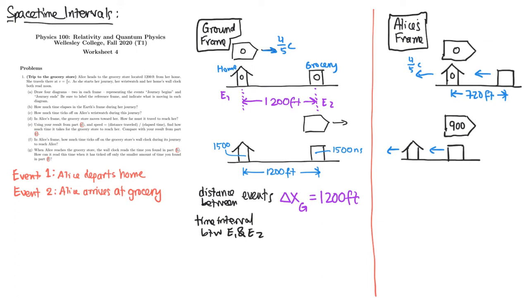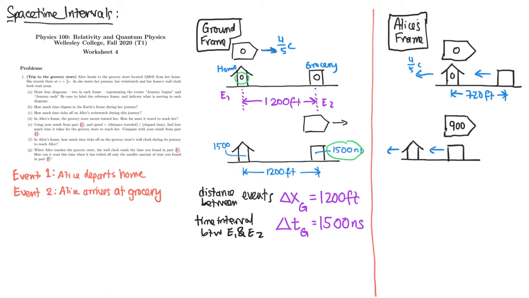Well, we'll call that delta t, again in the ground frame. The first event happened at time 0, and the second event happens at time 1,500. So the difference is 1,500 minus 0, or 1,500 nanoseconds. Okay?